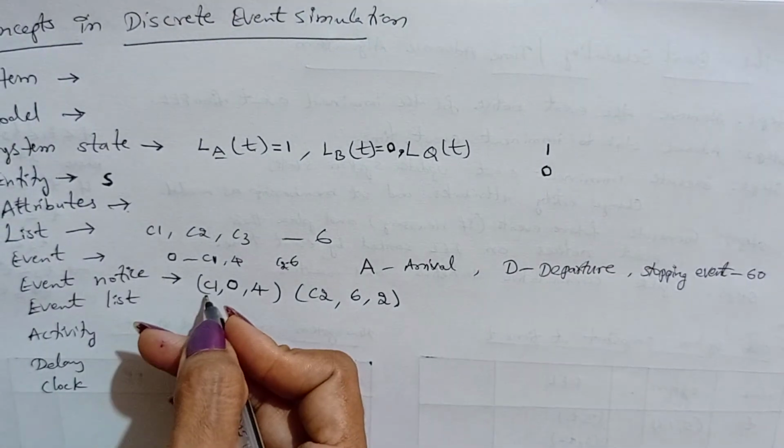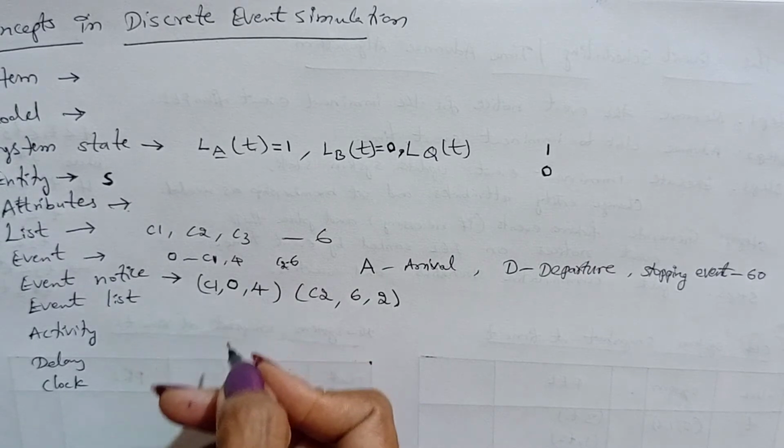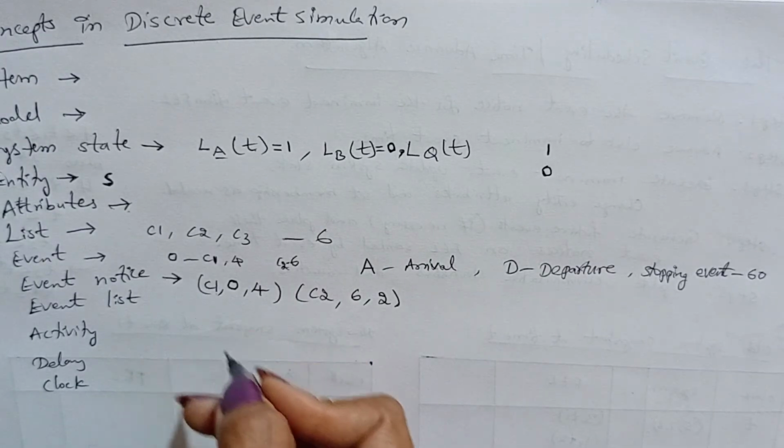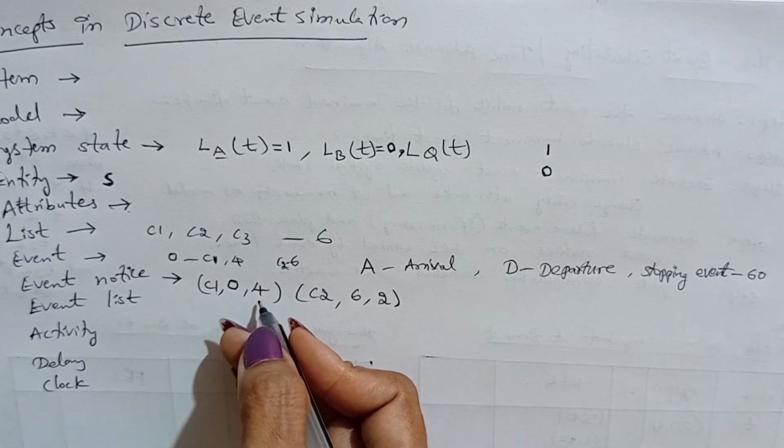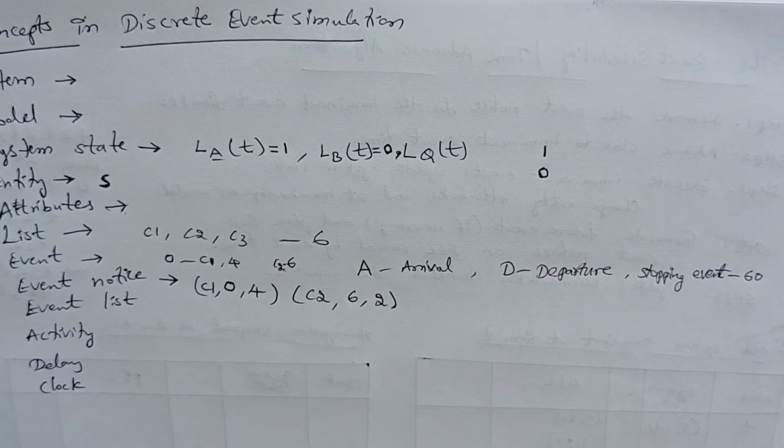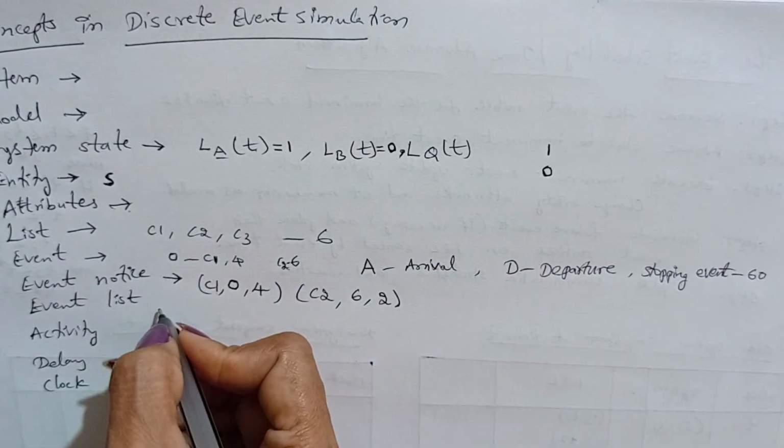So here customer C1 you can represent as arrival, A, and it completes the service at 4, that is departure 4, and go on like that. We'll see one example next.